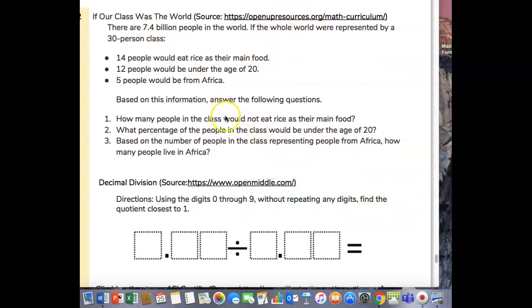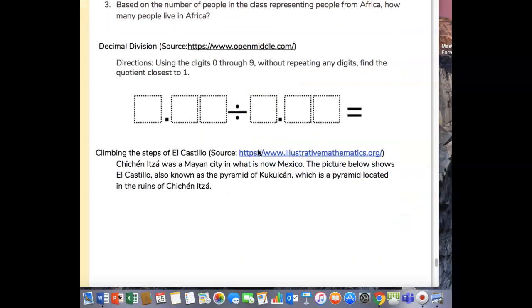All right. So decimal division directions: using the digits 0 through 9 without repeating any digits, find the quotient closest to 1. Okay. All right. Okay, so we're going to use pretty high decimals here. Okay. So if you had, let's say 7.